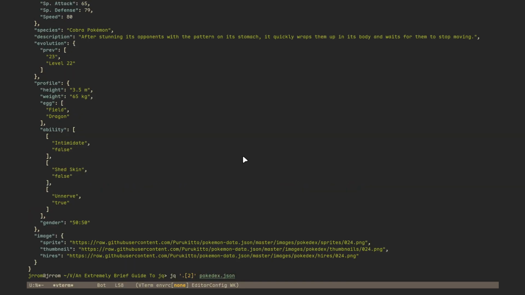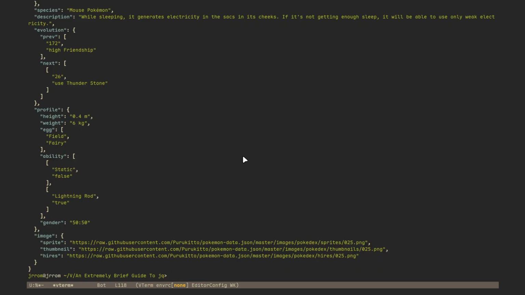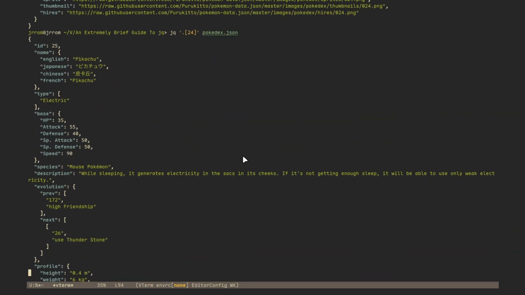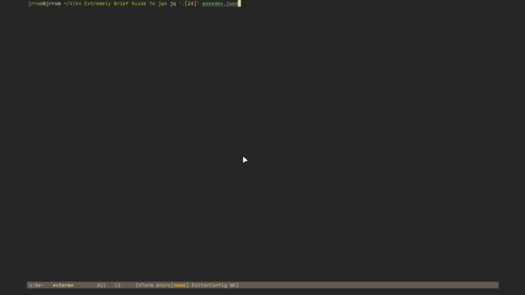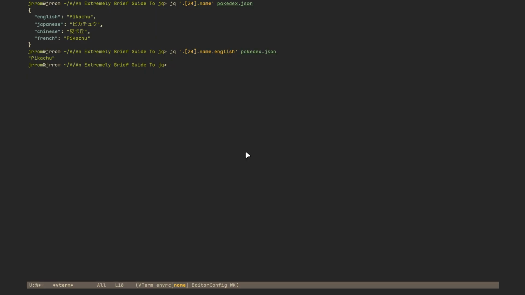Looks like DeepSeek has it wrong. Pikachu is number 25. Oh my goodness. Let's get the name. It is Pikachu. Nice. Let's make a new object.